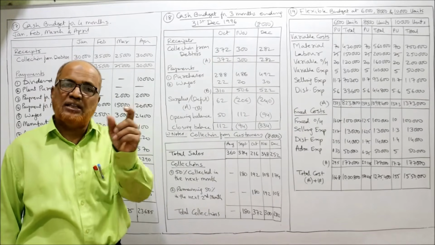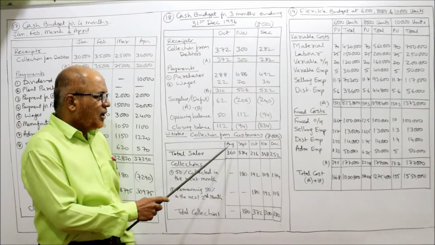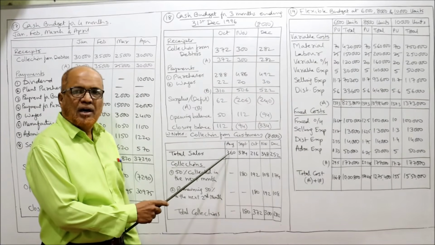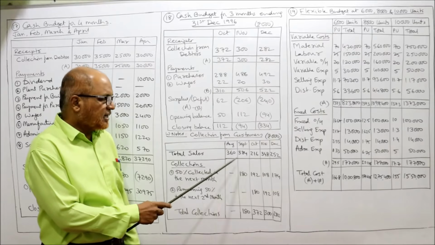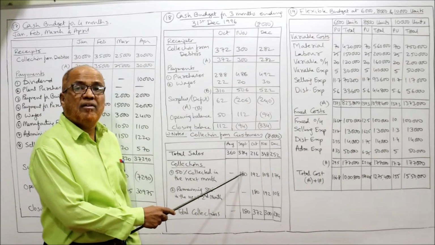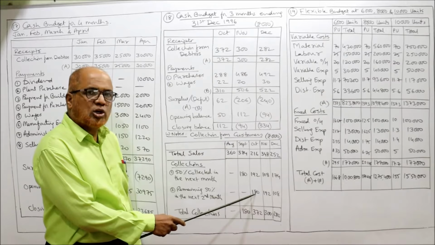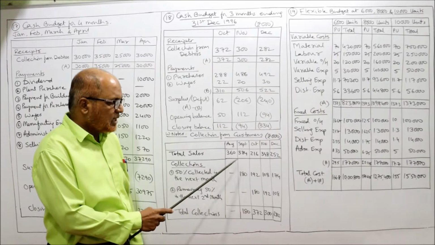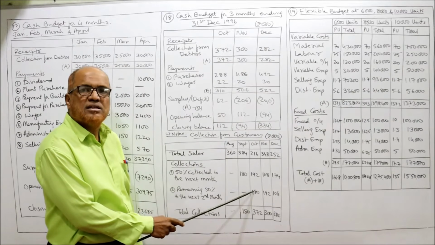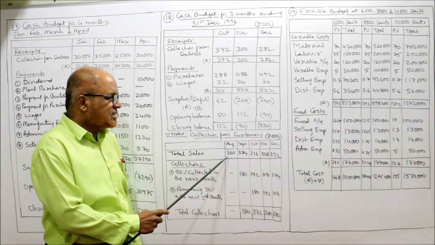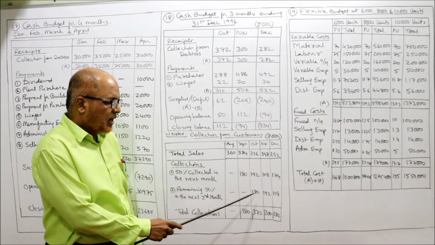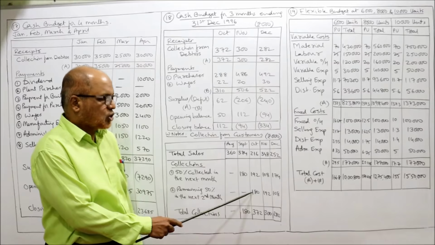Remaining 50% in the next second month. Example, August 360. Out of 360, 180 collected in September. Remaining 180 will be collected in October. So out of this 360, 180, 180, 360. So out of 360, 180 collected in September, remaining 180 in the month of October.